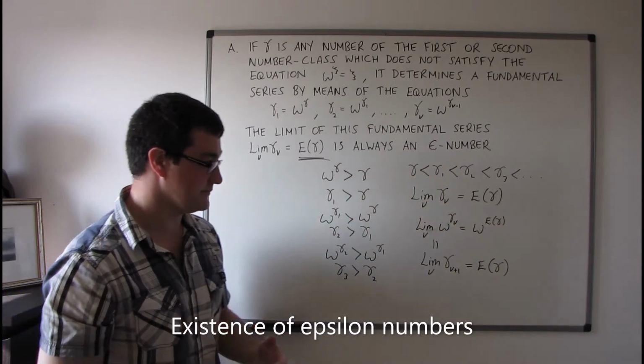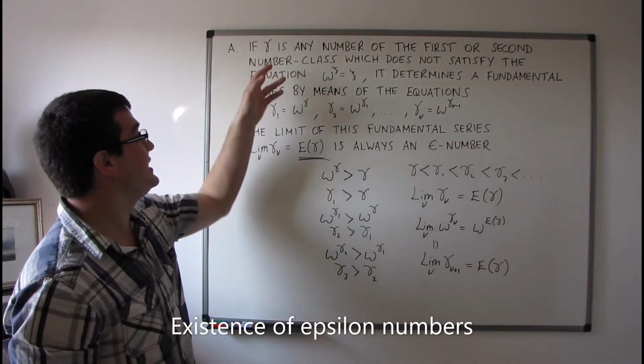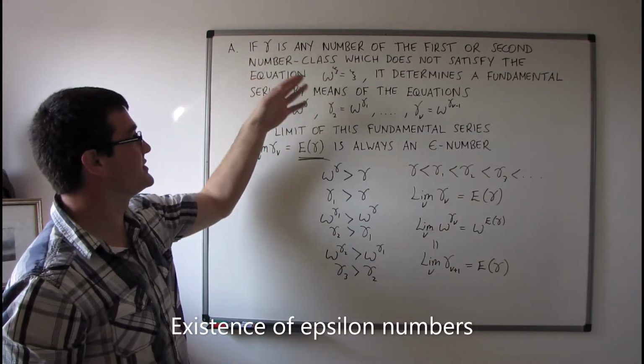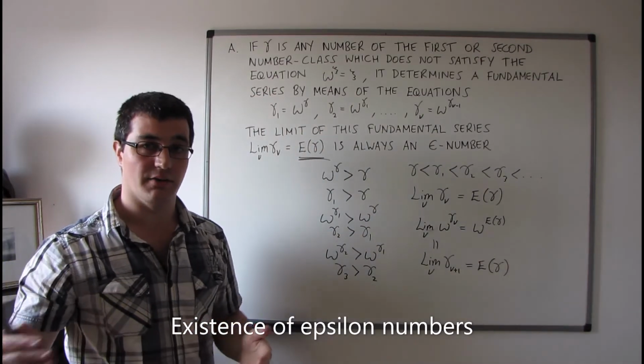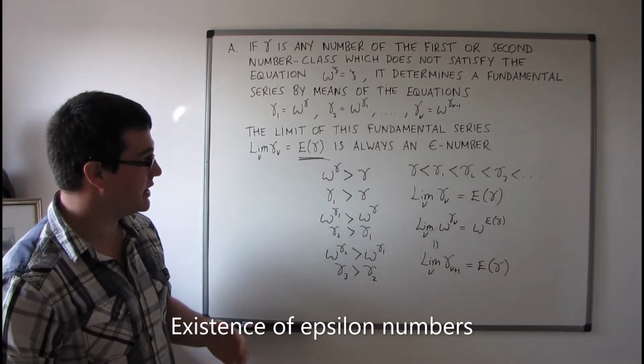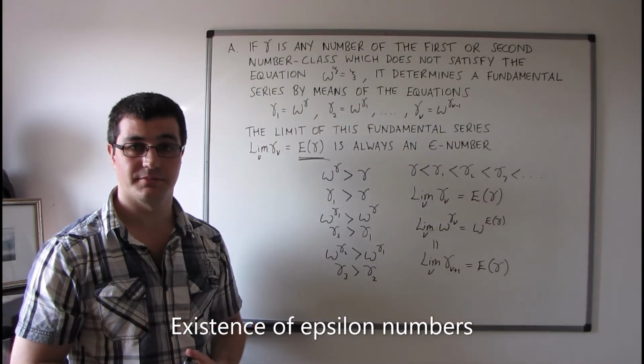So in this way, given more or less any number, any random number from the first or second number class, we can always obtain from it, by this means, an epsilon number.